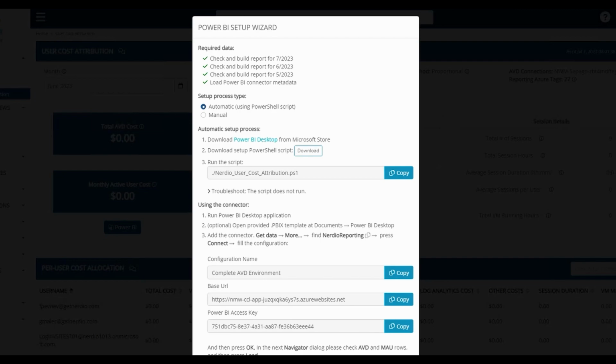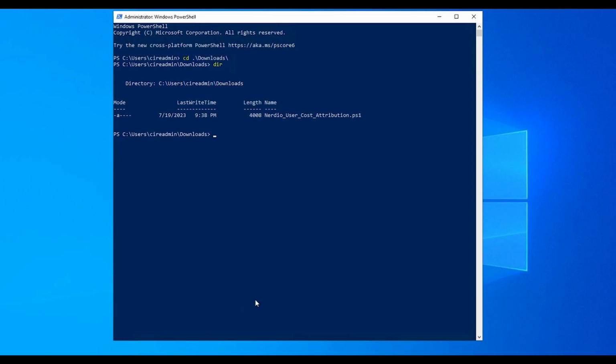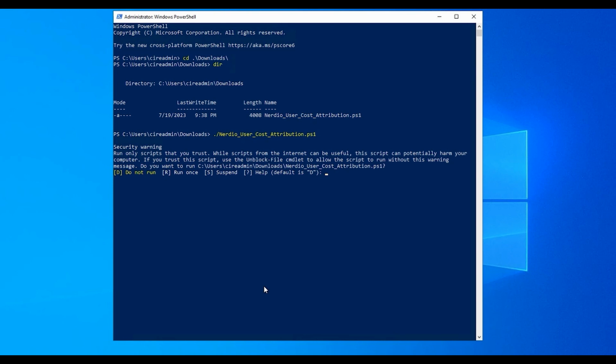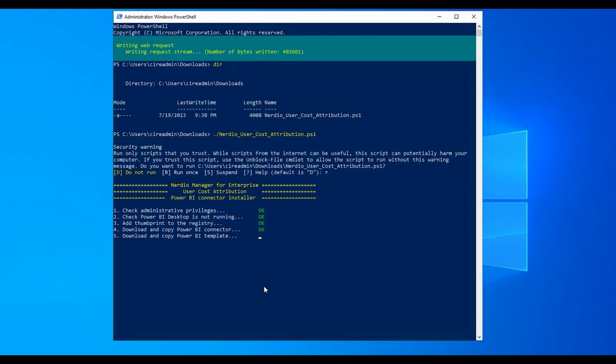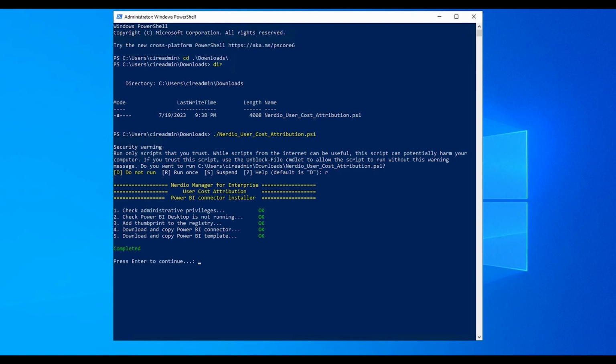We'll go back to PowerShell and paste in that command. We'll run the command, and if prompted, select R to run once. That will set up the connector. That's the automatic process to set up the connector.